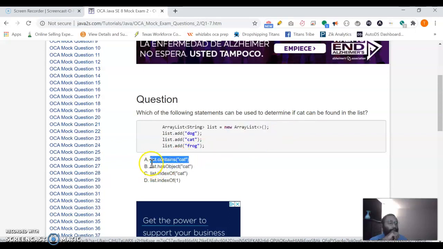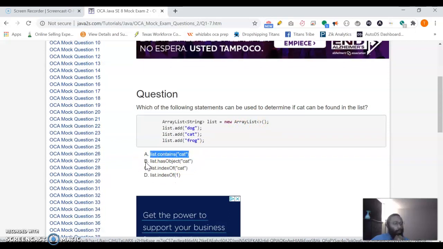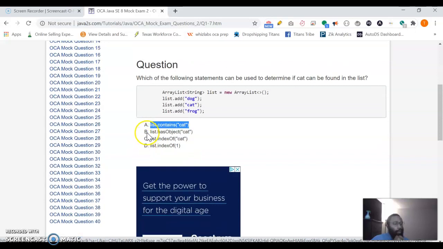Okay. List.indexOf 1. It's saying which of the following statements can be used to determine if cat can be found in the list. So list.contains, I believe the string method, will be okay. And list.has object cat, this should work.